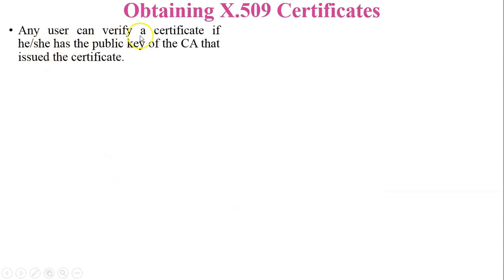Any user can verify a certificate if he or she has the public key of the certificate authority that issued the certificate. So before obtaining a certificate, a particular user can share his or her public key with the certification authority. The certification authority will generate a certificate, encrypted using the certification authority's private key, and send it to the user. The user will capture that certificate and decrypt it using the certification authority's public key. If the user does not know the certification authority's public key, then the user cannot verify that certificate.